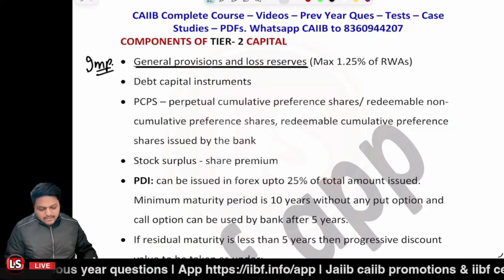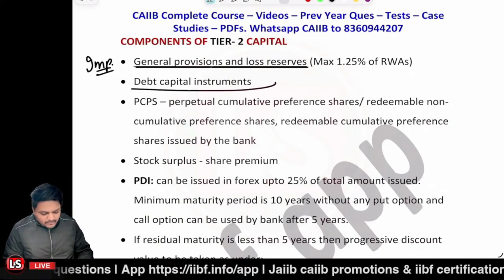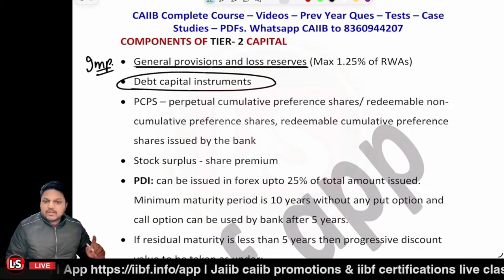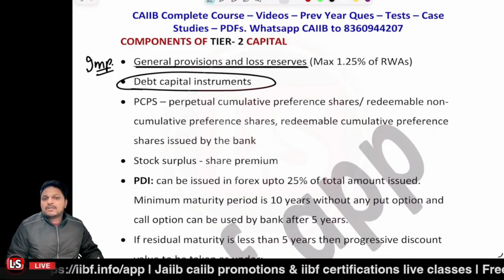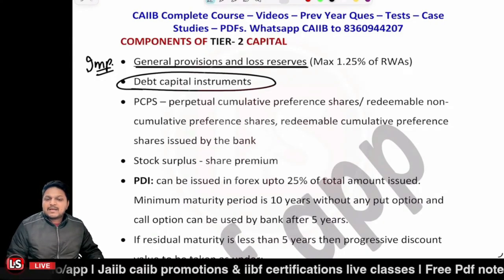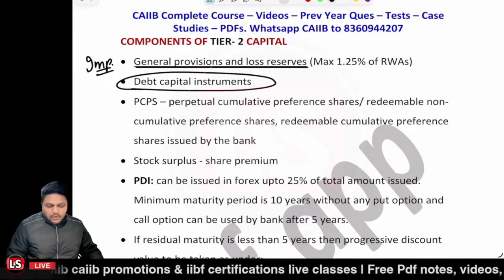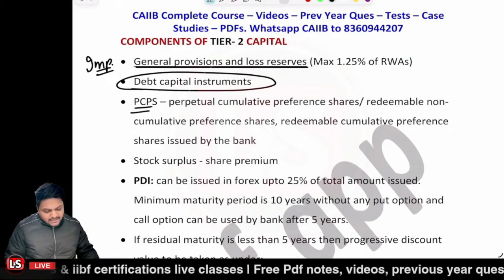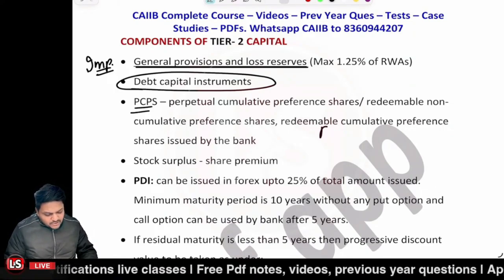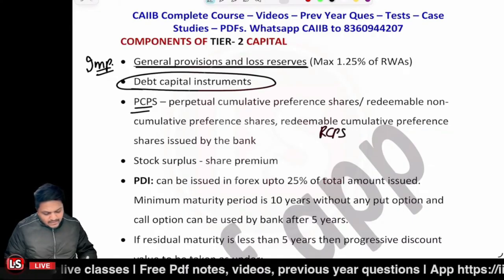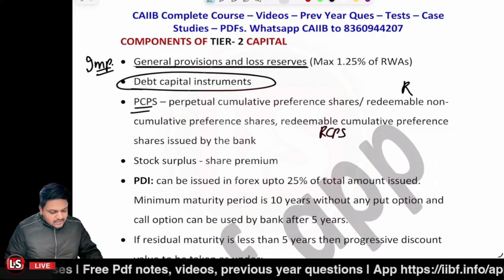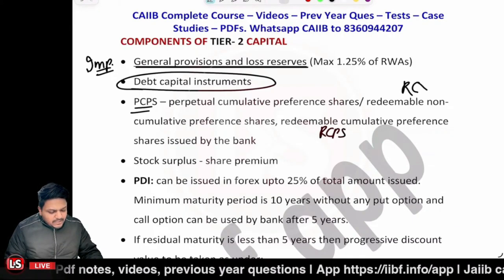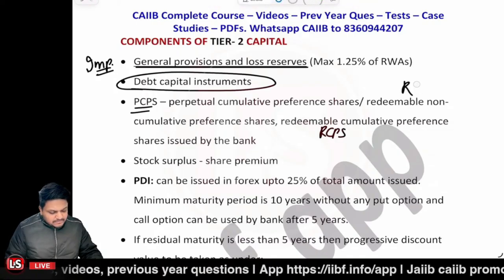Other than that, the debt capital instruments can be a component of it, but there is a restriction related to it. We'll be learning all about it. And for the tier 2 capital, the classes of preference shares are PCPS, perpetual cumulative preference shares, RCPS, that is redeemable cumulative preference shares, and RNCPS, that is redeemable non-cumulative preference shares.